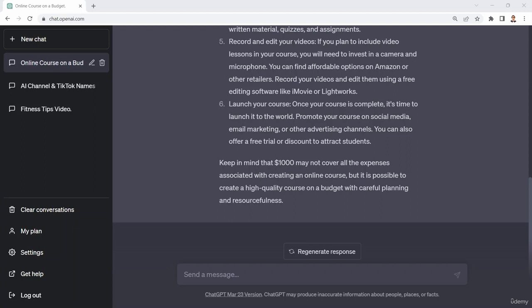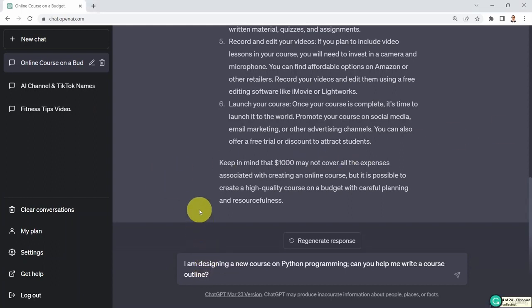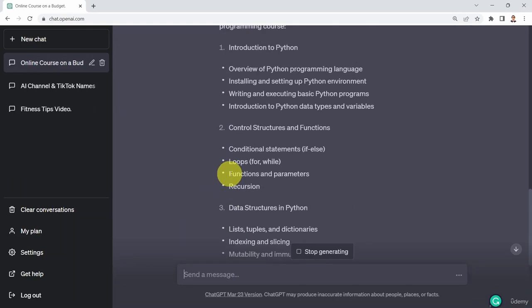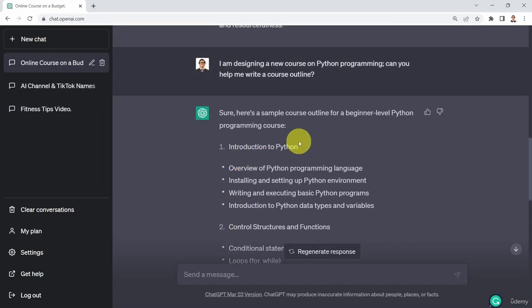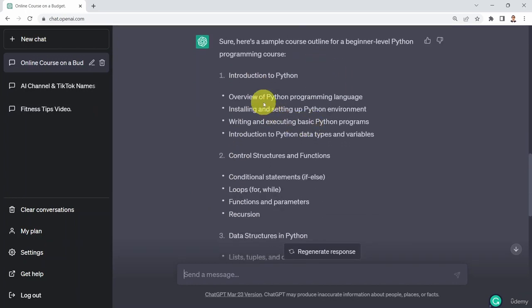Let's assume that I would like to design a new course on, let's say, Python programming. And I would like to get some help on creating a course outline. So if I say, I'm designing a new course on Python programming, can you help me write a course outline? Here we go. Sure. Here is a simple course outline for beginner level Python programming. First, you need to start with an introduction to Python, overview of Python programming language, installing and setting up Python environment, writing and executing basic Python programs, introduction to Python data types and variables. Actually, if I wanted to write something like that, it's actually going to be very close to this.